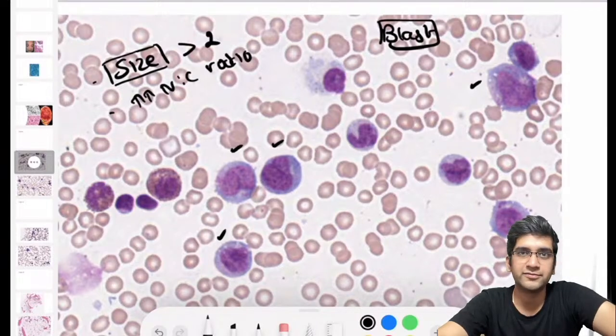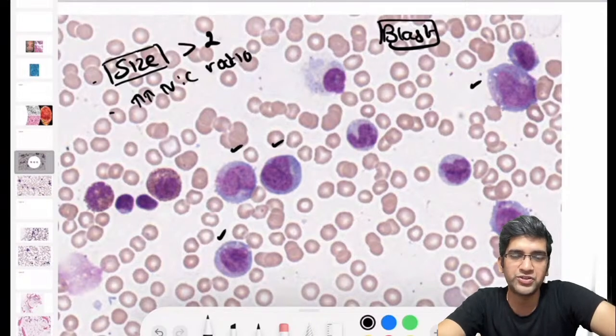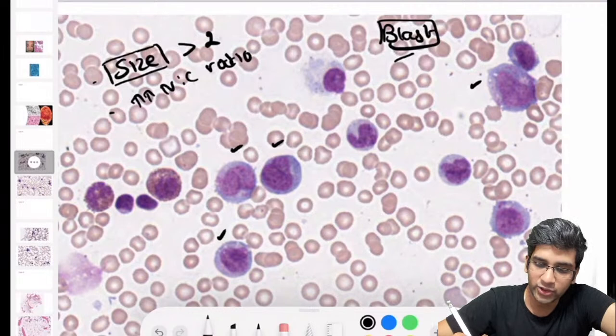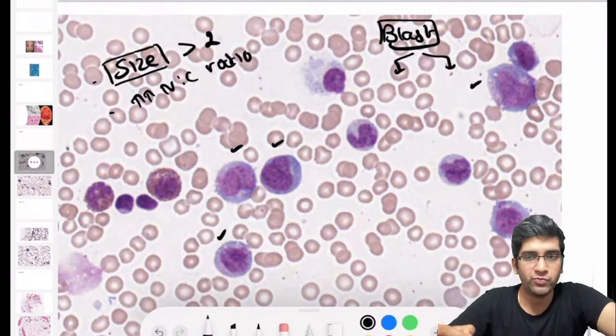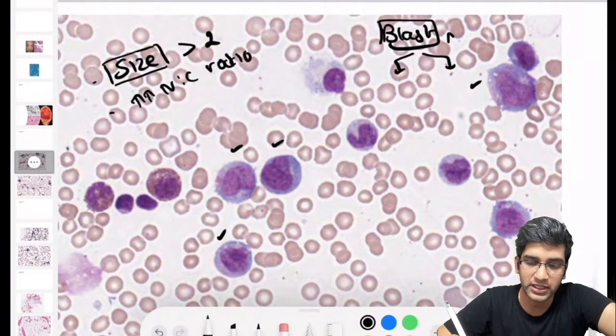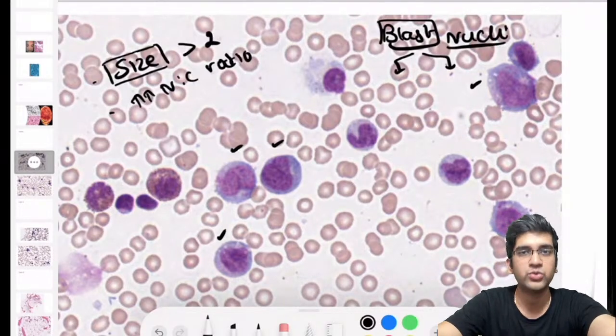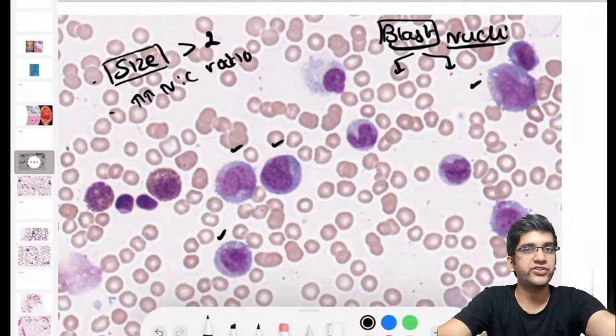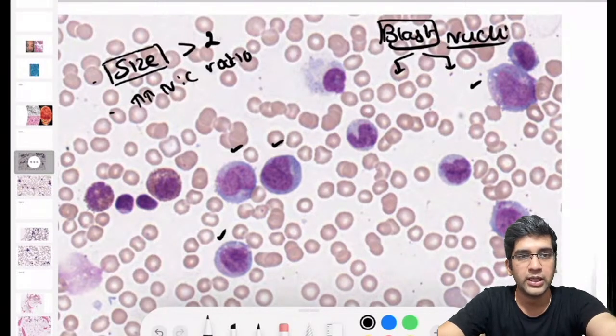Nothing strikes? It's a myeloid blast, right? Why did you say myeloid blast? Again, for me to differentiate between myeloid and lymphoid blast, I have to look at the nucleus. Please don't look at anything else. Please don't look at the granules. Granules are important for me, but the first thing is to look at the nucleus, whether the nucleus is dark or light.